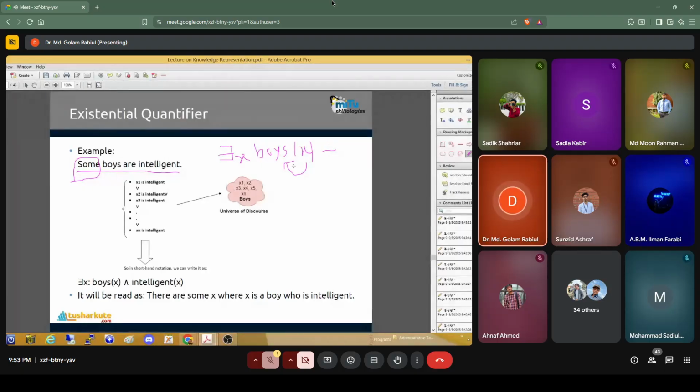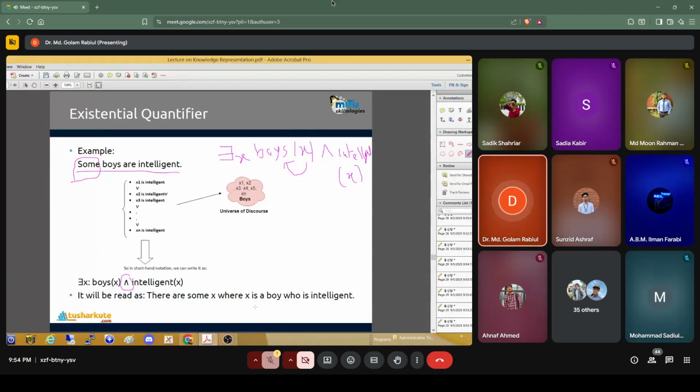Not implies. Usually in the existential quantifier we use and. So there exists x, where x is boys and x is intelligent.